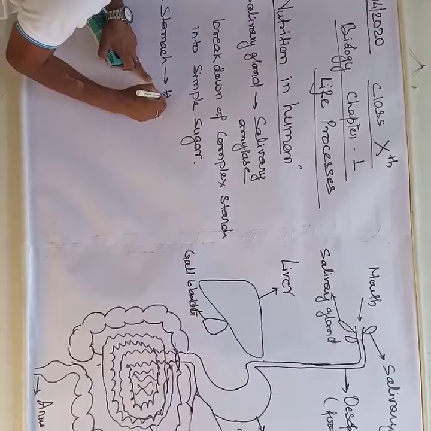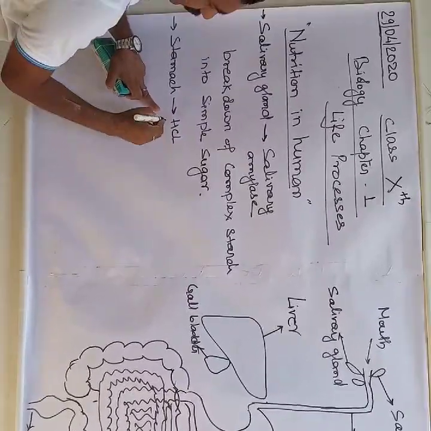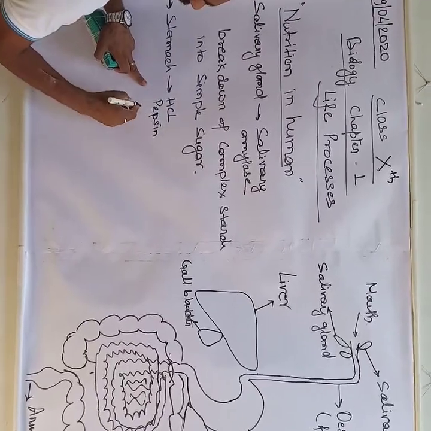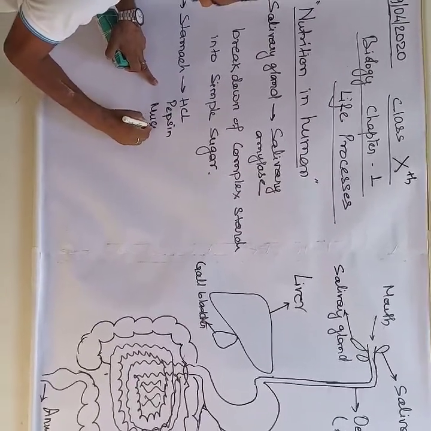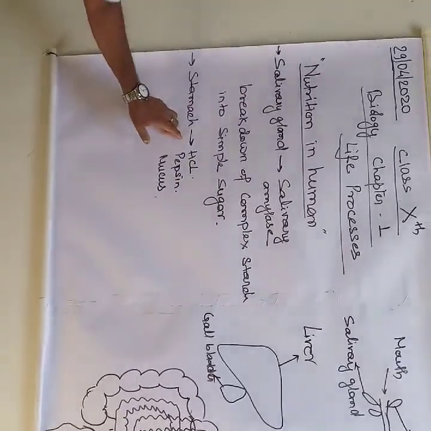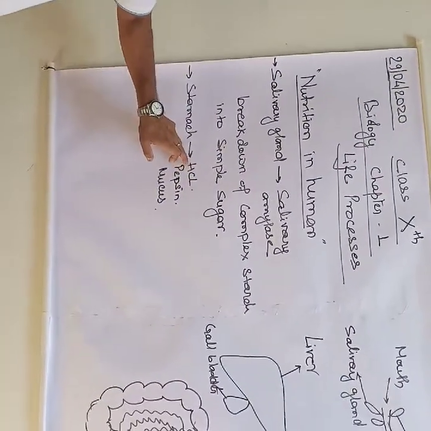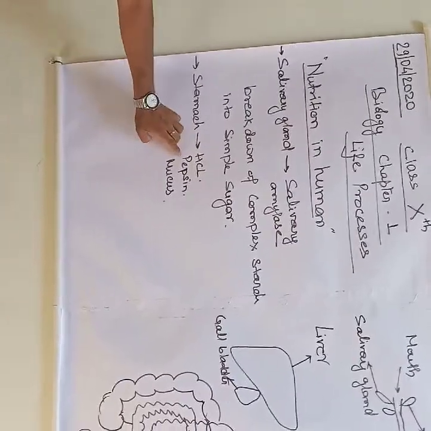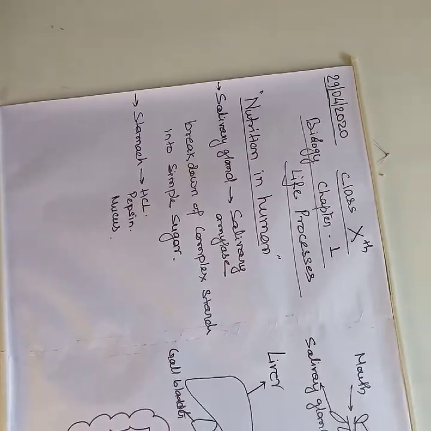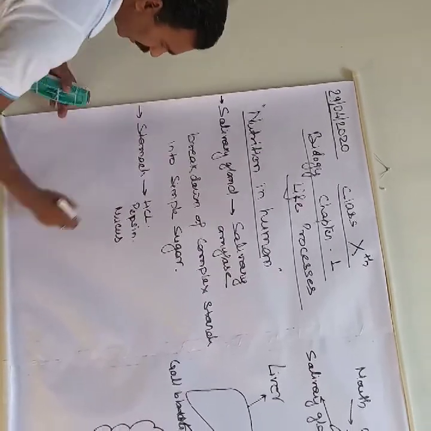They are hydrochloric acid, pepsin, and mucus. Are you able to see this one? Okay, this is HCl, the hydrochloric acid, this is pepsin, and this is mucus. Let us discuss the three one by one.